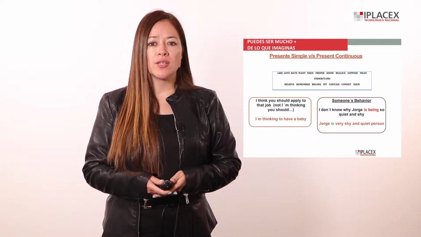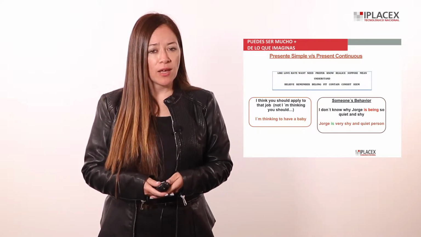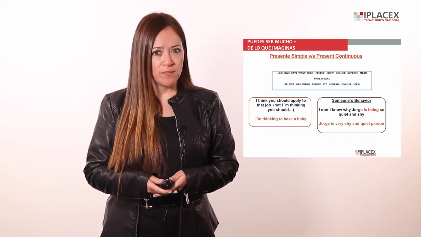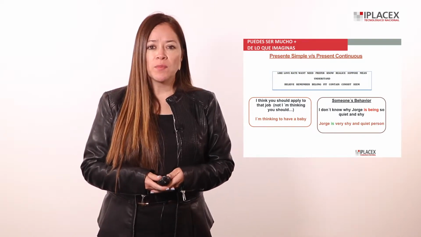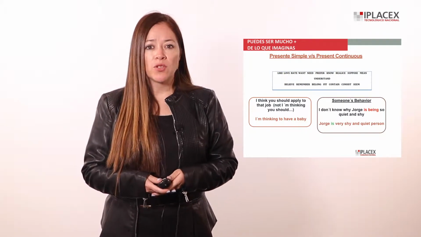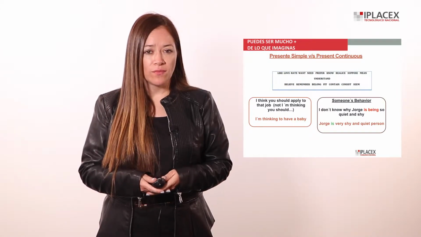Present continuous indicates an action is happening at the time of speaking. It can be now or a period of time that has not ended. This is used for temporary situations. Its structure is the verb to be plus the main verb ending in ing.